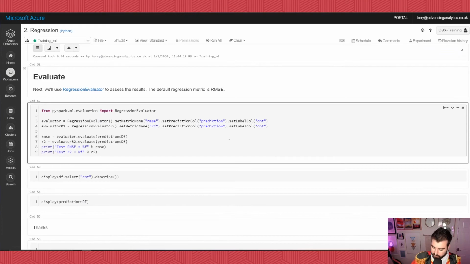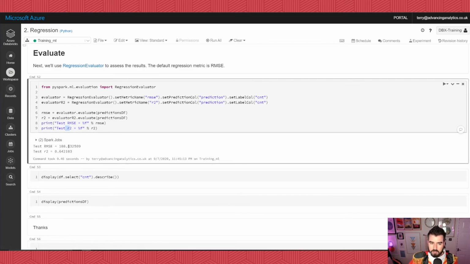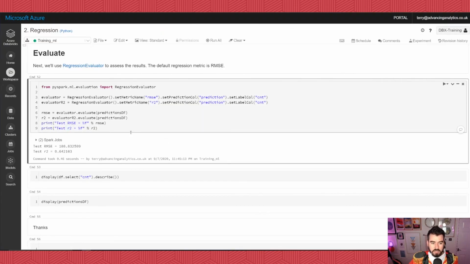Right now, let's evaluate this model. So we're going to use two different evaluation metrics. We're going to use how well correlated our data is, our R squared, this thing, right? And we're going to take the root mean squared error. What is actually happening here is looking at how well our model predicted against the values that it originally had, working out the distance, and then giving us an average. So at the moment, this model is on average 108 rentals wrong.